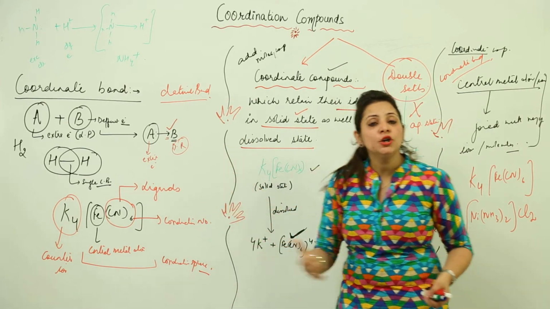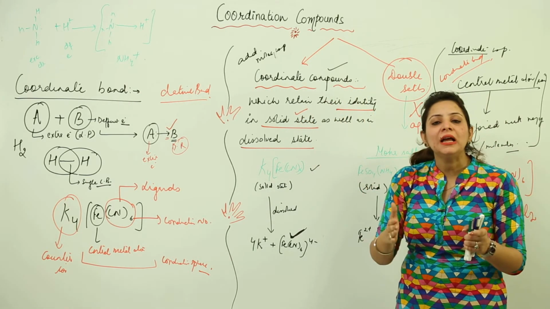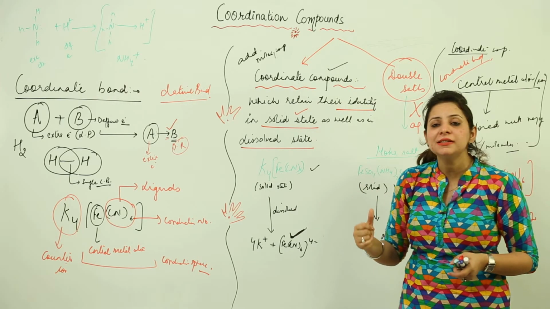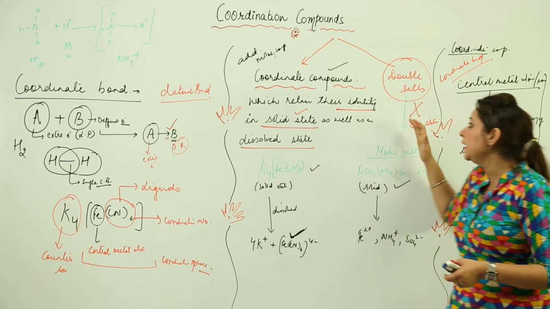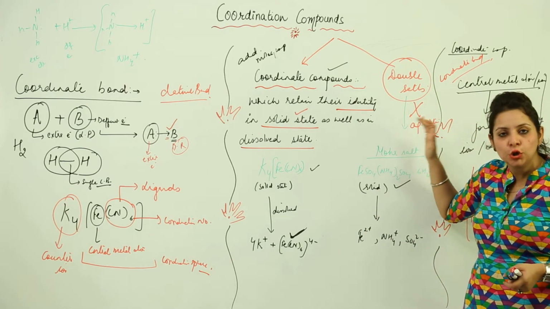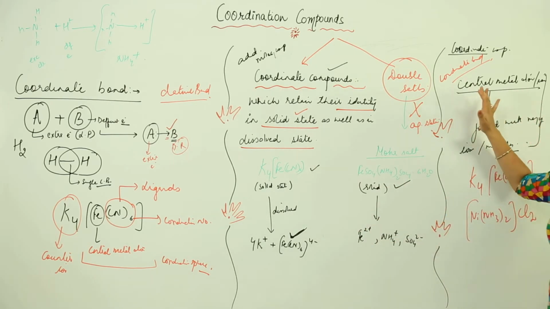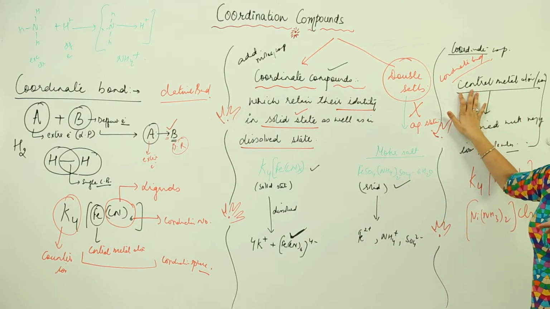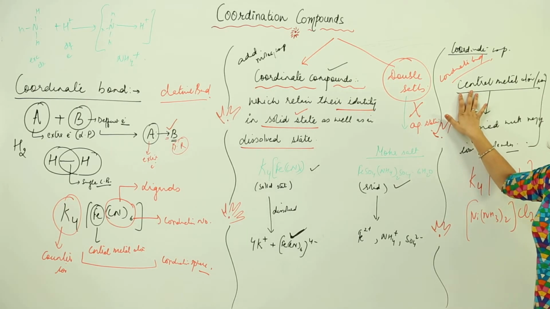So, now coming on to the different types of compounds, as I told you, we have double salts and coordinate compounds. Both are addition molecular compounds, but the difference is that double salts retain their identity only in the solid state, whereas coordinate compounds retain their identity in the solid as well as in aqueous state. Example, Mohr salt, you know that. So, what is there in a coordinate compound? There is a metal atom joined with different other groups. The central metal can be an atom, can be an ion, and the groups which are actually joined again can be ions, can be molecules, and they are strictly joined by a coordinate bond, right.